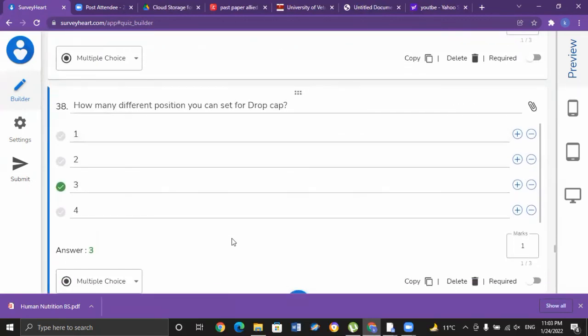How many different positions can you set for a drop cap? Drop cap is short for drop initial capital letter. Typically, a drop cap is an oversized single capital letter designed to stick up above a line of text or to stand out in a block of text. There are three different positions available to set a drop cap. That is option C for MCQ number 38.